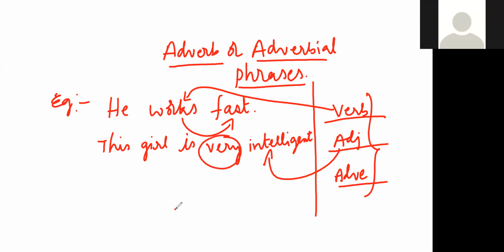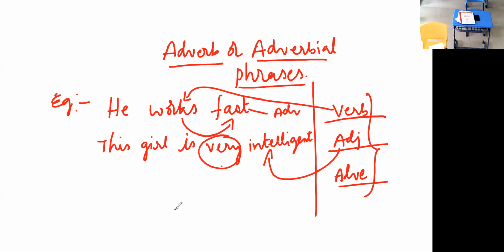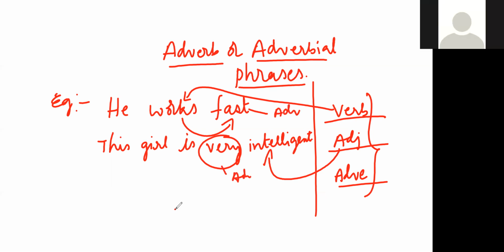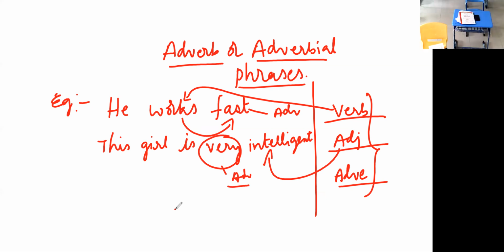Here the fast is an adverb. Here the very is an adverb. Remember, this girl is very intelligent. How much intelligent? Very intelligent. See the modifier of the adjective here. Very, sorry, an adverb. Very. The girl is very intelligent.